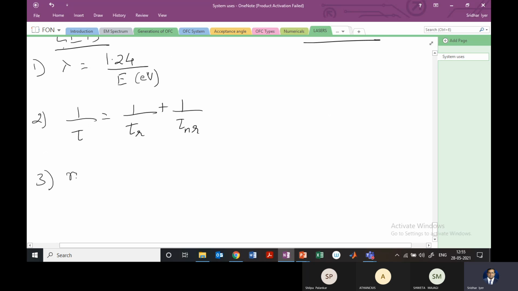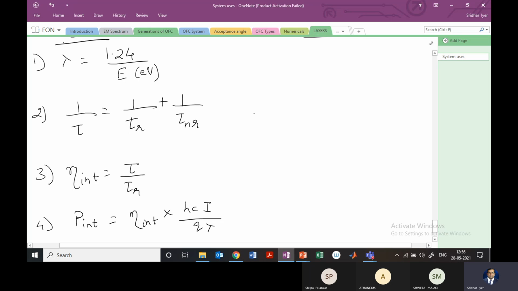For the third one, we need internal quantum efficiency, which is tau by tau R. And fourth, we need the internal power, which is eta int into HCI by q lambda. Right?